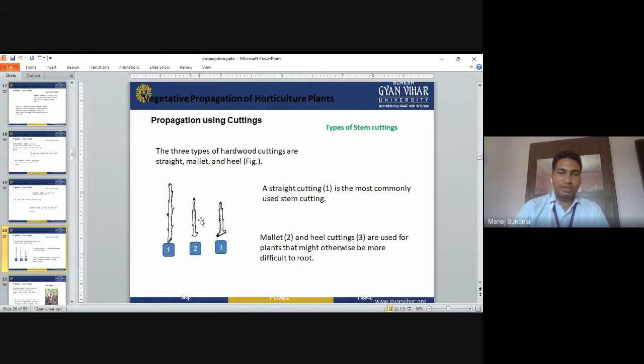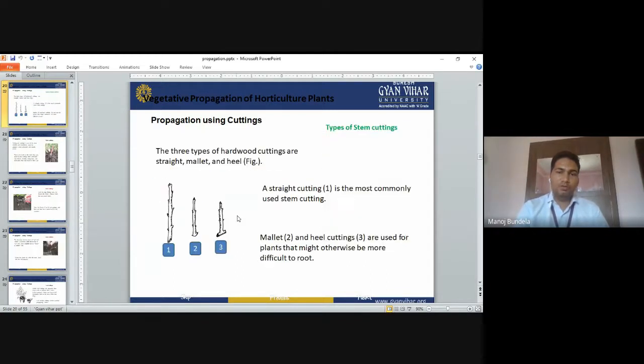In some plants, root development is very difficult, and in that type of plants we have to use the mallet and heel cutting. Heel means it will make a heel-like structure below the cutting. So these are the three types of cutting: straight, mallet, and heel cutting.